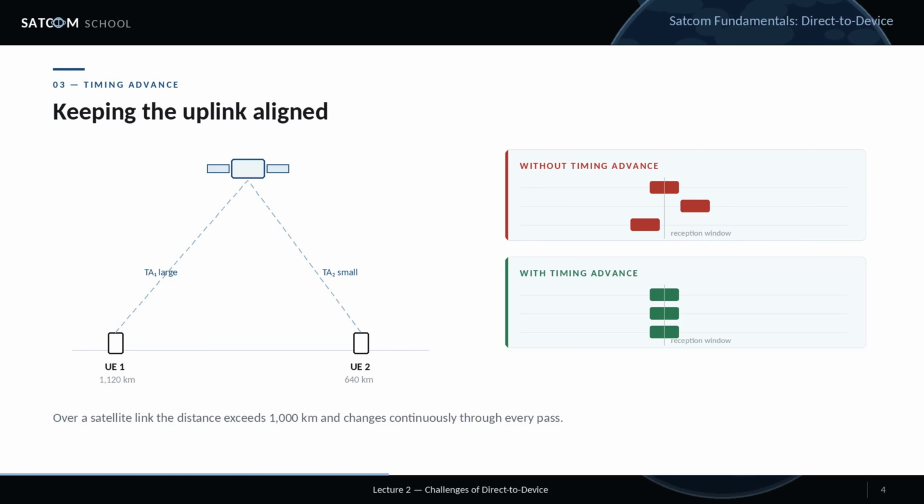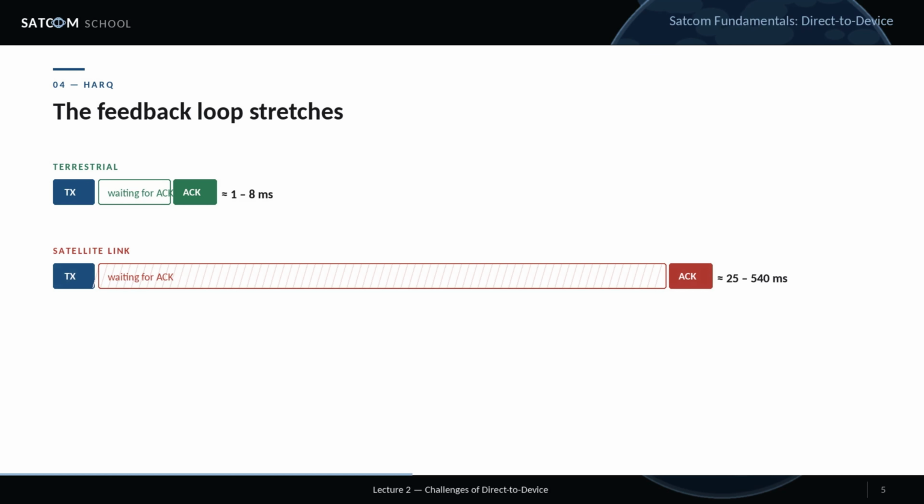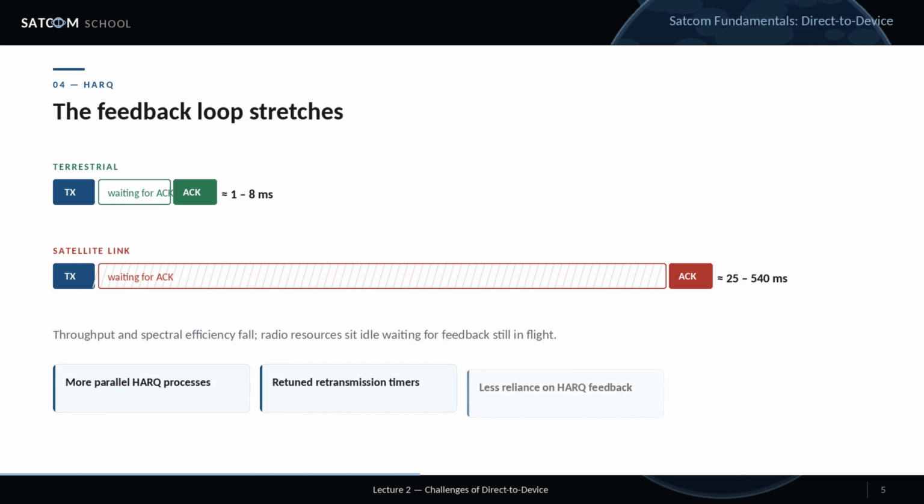Look closely at HARQ, because it shows the cost clearly. On the ground, the loop takes a few milliseconds. Transmit, decode, acknowledge, retransmit if needed. Over a satellite link, every cycle stretches to tens or hundreds of milliseconds. Throughput falls, spectral efficiency falls, and radio resources sit idle, waiting for feedback that is still in flight. The fixes are architectural. Run many more HARQ processes in parallel, retune the retransmission timers, lean less on HARQ feedback, or push reliability up to the radio link control layer.